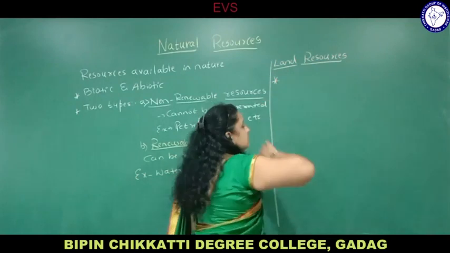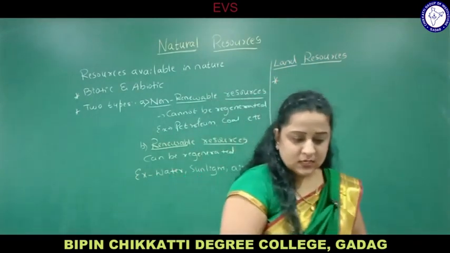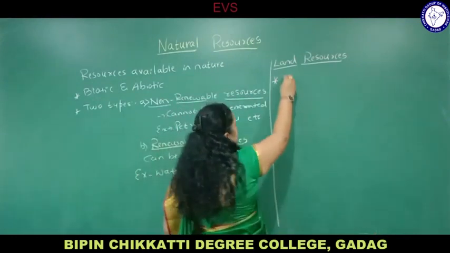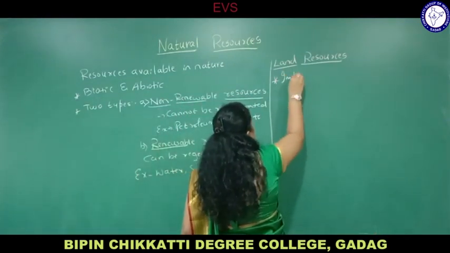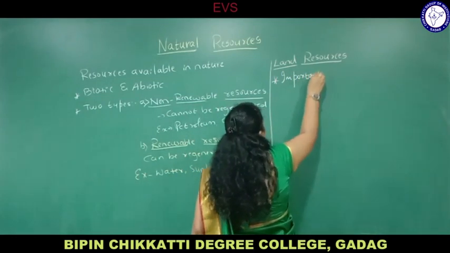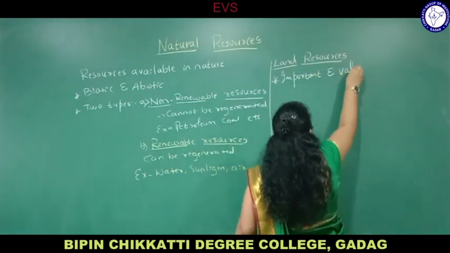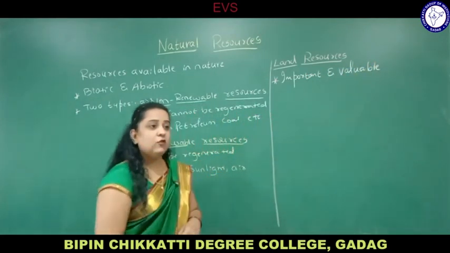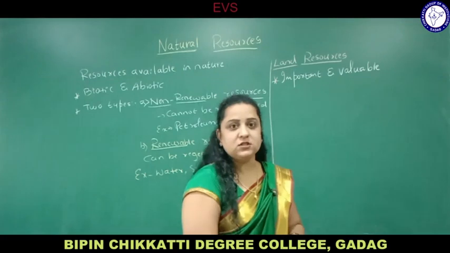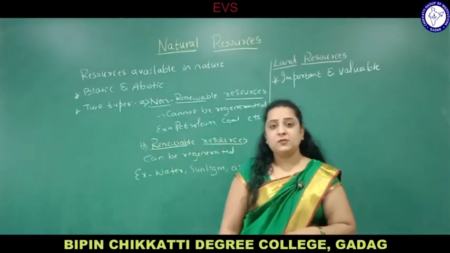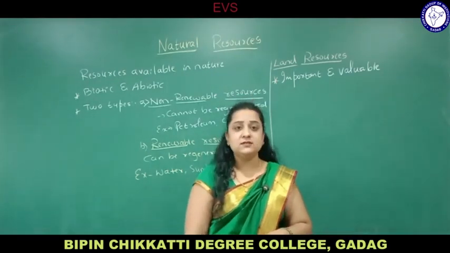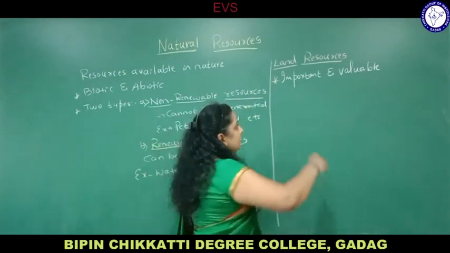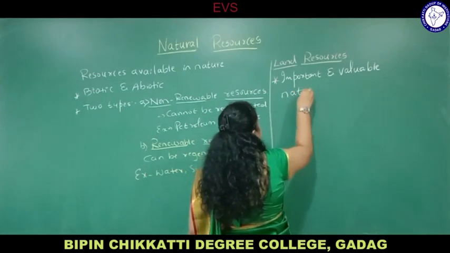Land resources. Land is one of the most important and valuable natural resources. Land, as you know, is very essential for growing plants in agriculture, irrigation, for growth of plants, animals, and survival of human beings. Everyone requires land. So land is one of the most important and valuable natural resources.